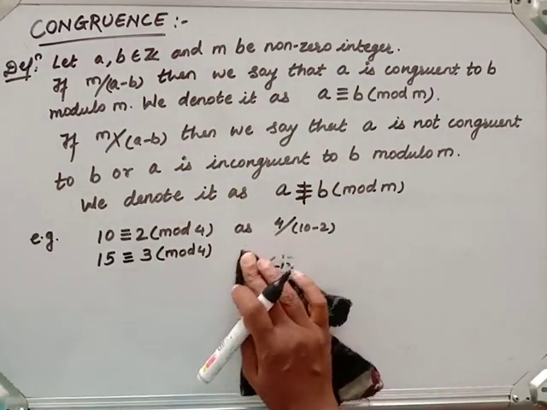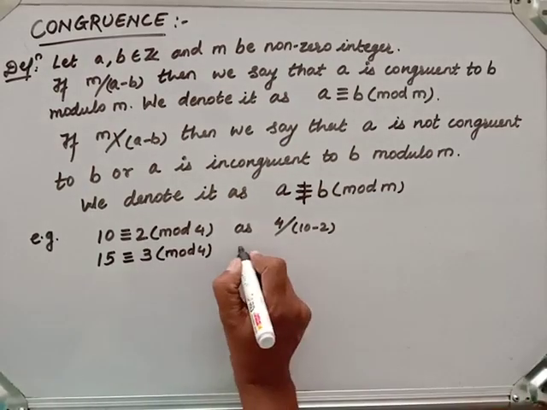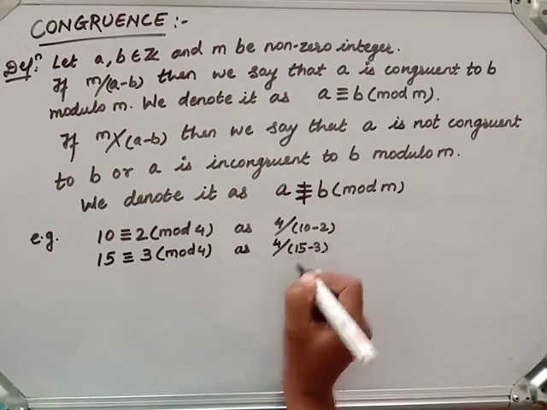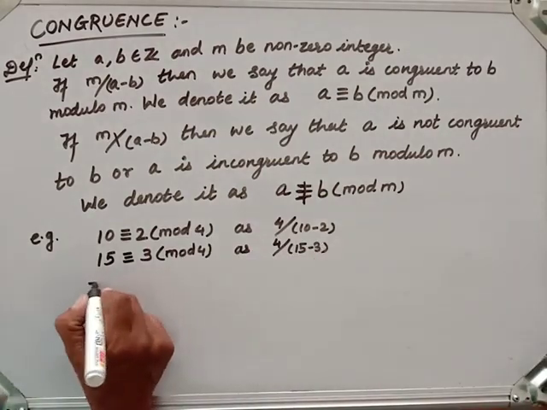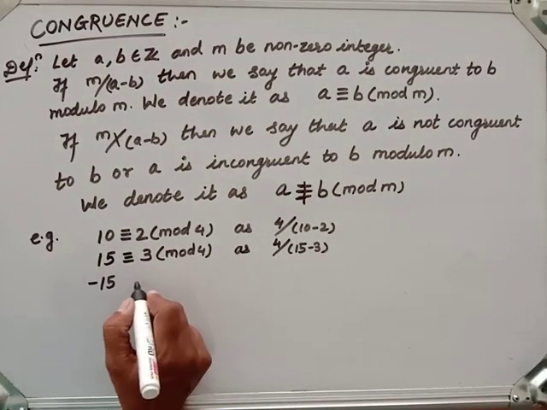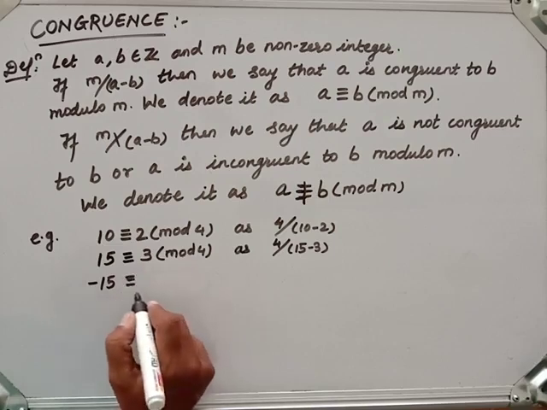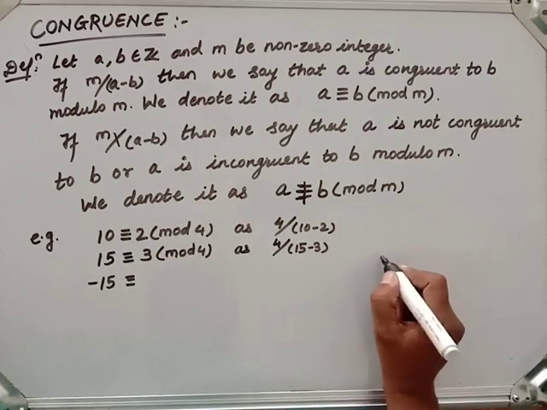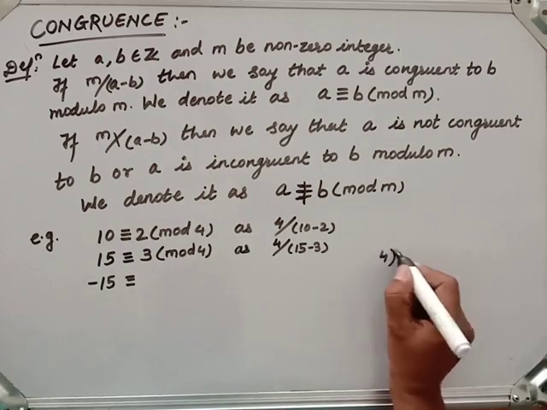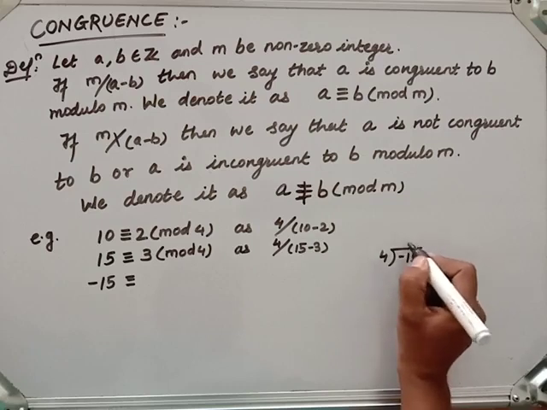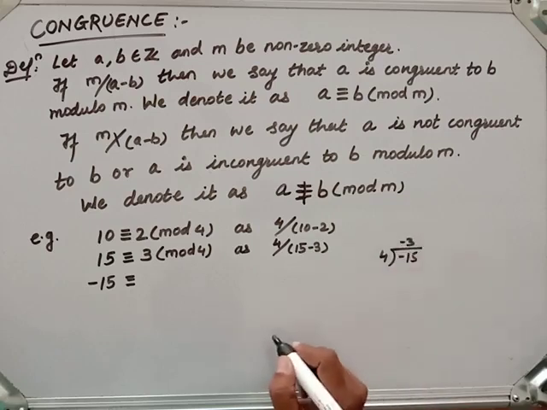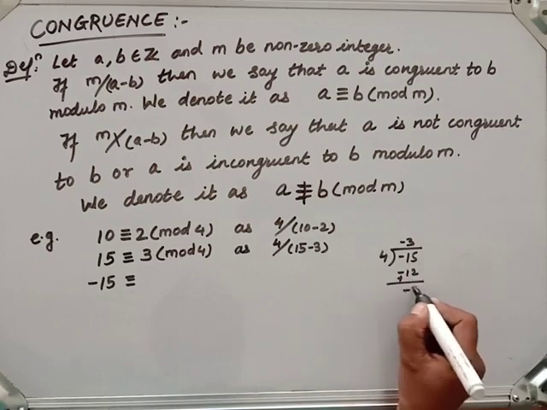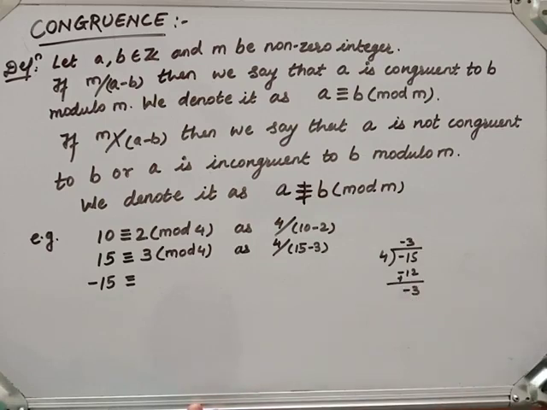That is the same as saying 4 divides 15 minus 3. Again, the next one, suppose I take minus 15. Minus 15 is congruent to what? Now look here. 4 divides minus 15. Suppose we get minus 3, so it will be minus 12, and the remainder will be minus 3.